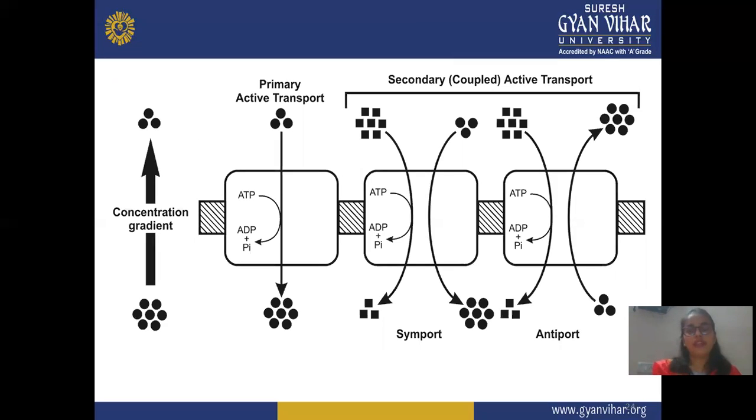This is again a diagram of all the mechanisms: concentration gradient versus primary active transport and secondary active transport. In primary, it shows single transport in a single direction, but in secondary active transport, it shows uniport or maybe some biport. In symport, both molecules go in the same direction, and ATP is required. And in antiport, it goes in the opposite direction. That's why it's known as antiport. And in all three processes, ATP or some carrier is required for this process.